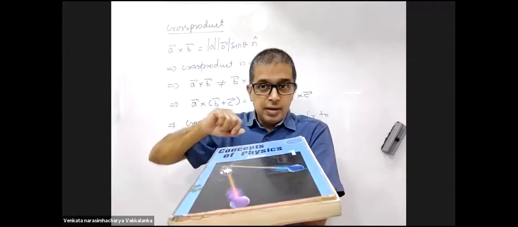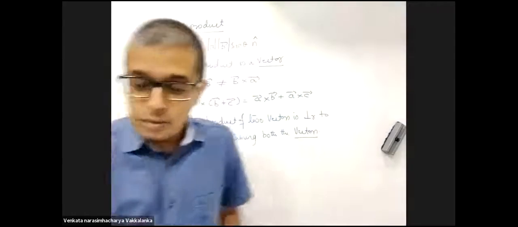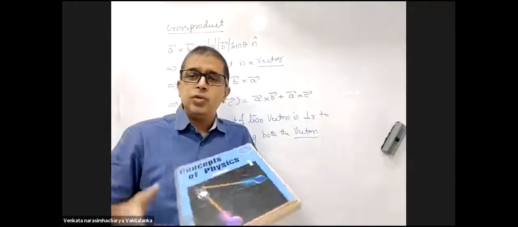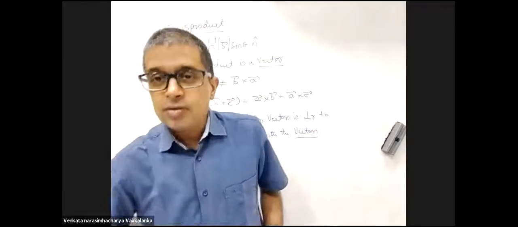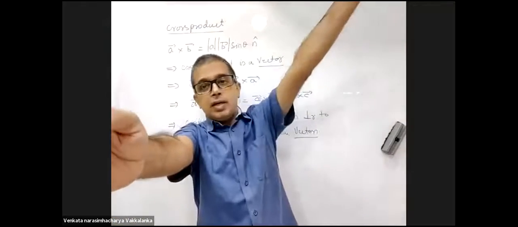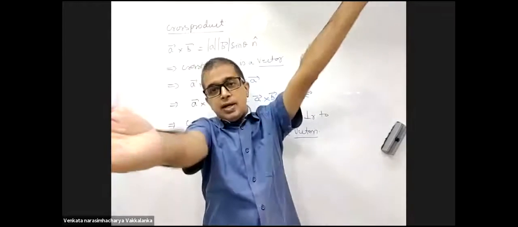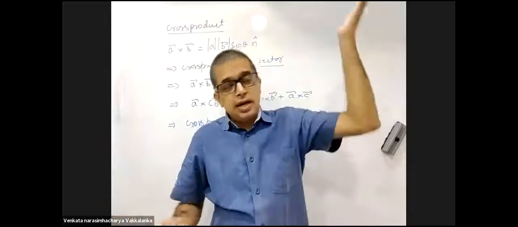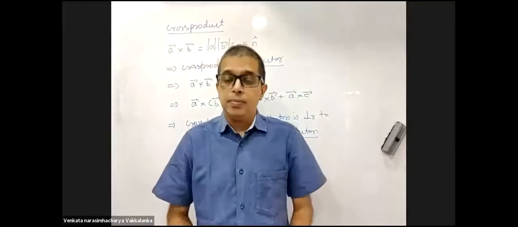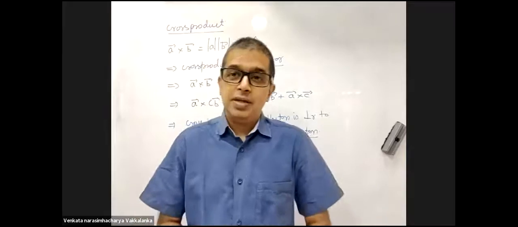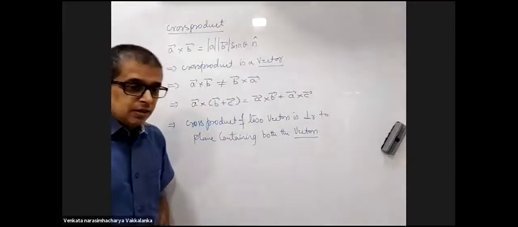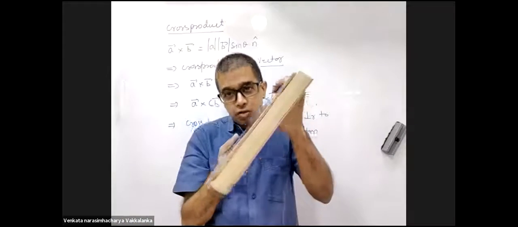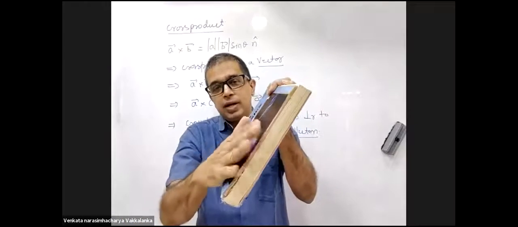Is this point clear? Yes, sir, you have taken both the vectors in the same plane, no? Any two vectors I can draw in a plane. Suppose I have one vector this way, another vector this way. Now I draw a plane containing both vectors. Any two vectors you take, I can draw a plane containing both of them anywhere in space. Now this is my plane containing both the vectors.